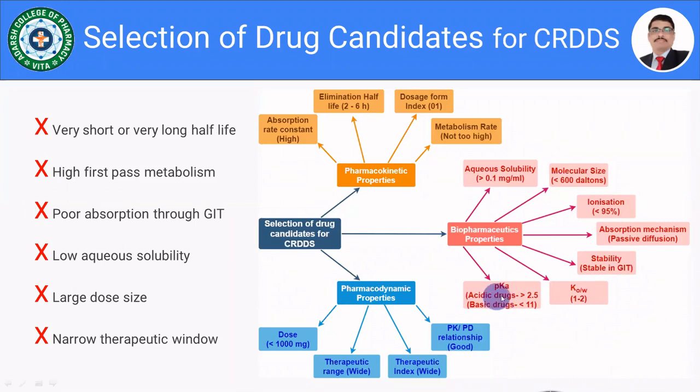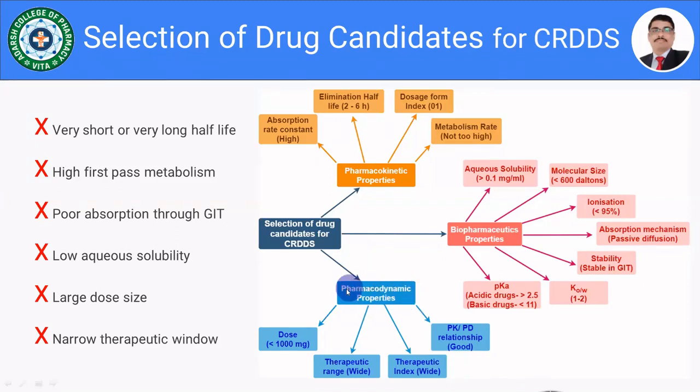In the case of pKa, we have discussed much more detail about the pH partition hypothesis, which is explained by Brodie et al., by considering the Henderson-Hasselbalch equation, and that will be very helpful for selecting the suitable drug candidate for the controlled drug delivery system. The very last point in the selection of drug candidate for controlled release drug delivery systems is the pharmacodynamic properties.